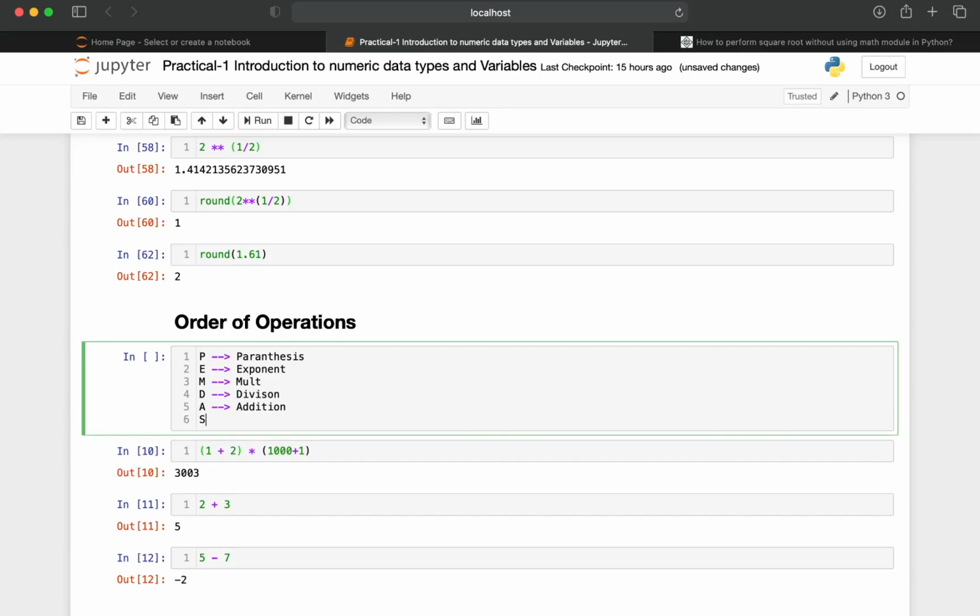So based on this, the priority to the particular operator is given, with subtraction last.